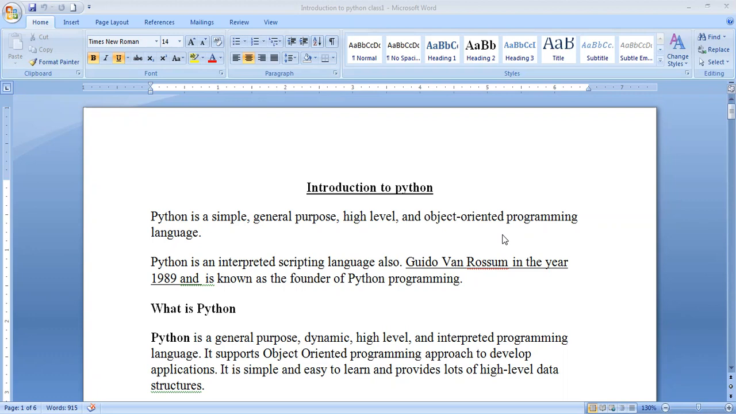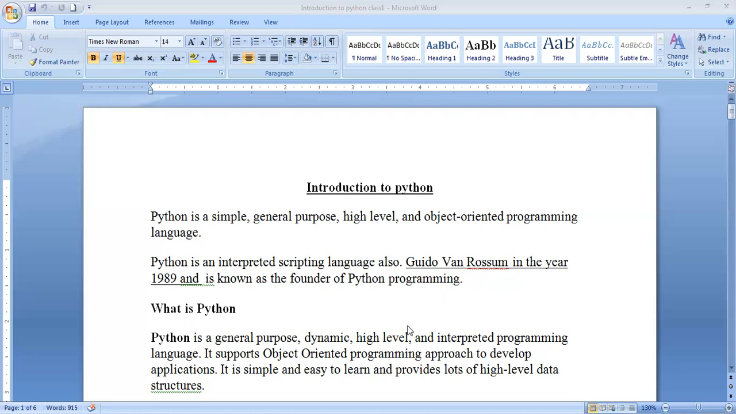Python was developed by Guido van Rossum in the year 1989. This is very important to learn: Guido van Rossum, in the year 1989. And he is known as the founder of Python programming. So from then onwards, Python was developed and it was written in a scripting language, nothing but simple English language.